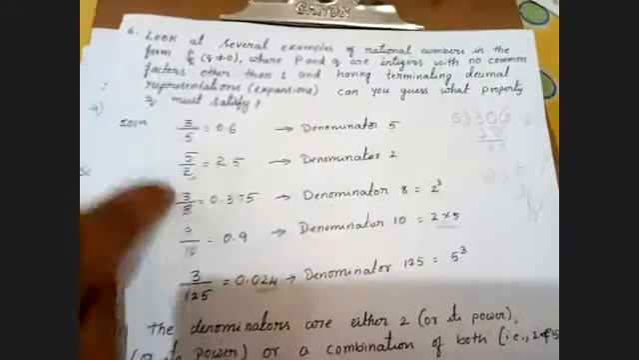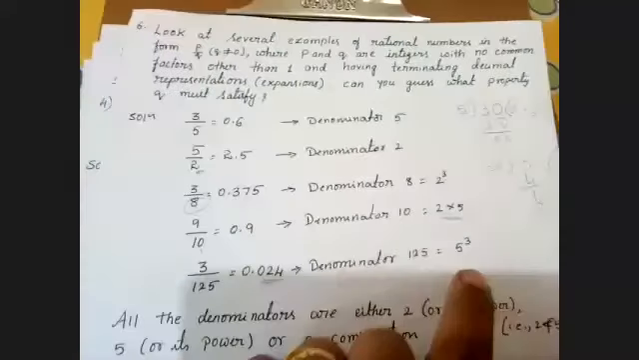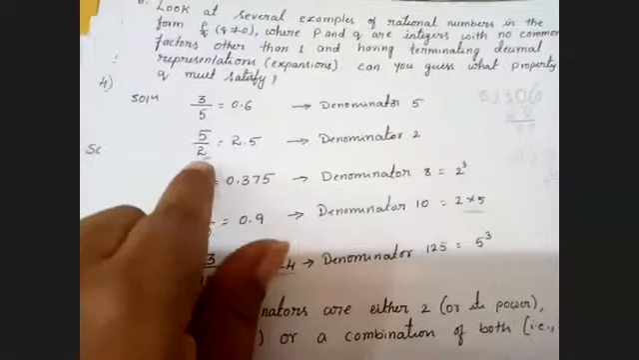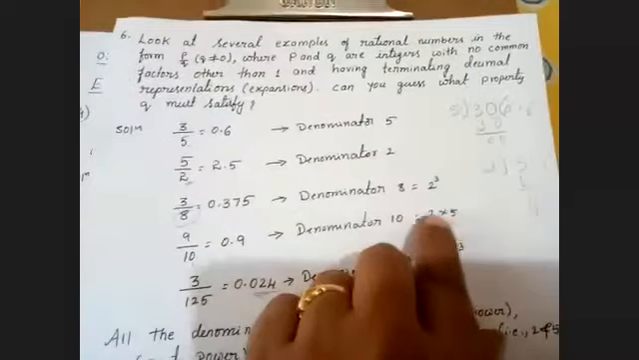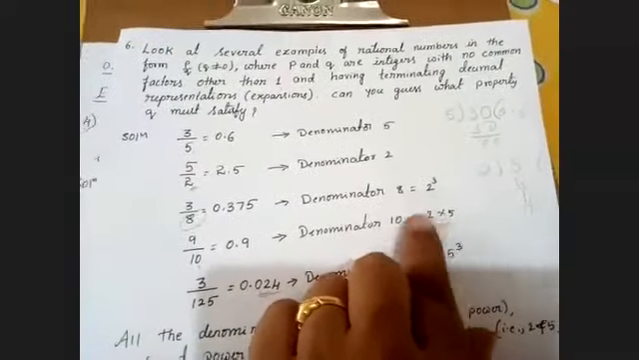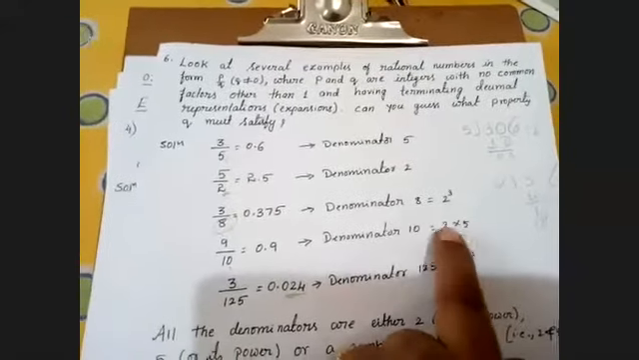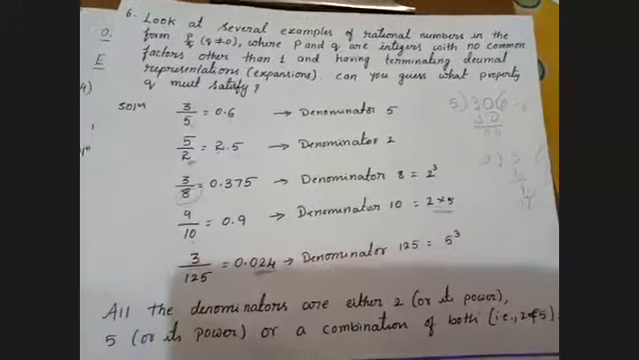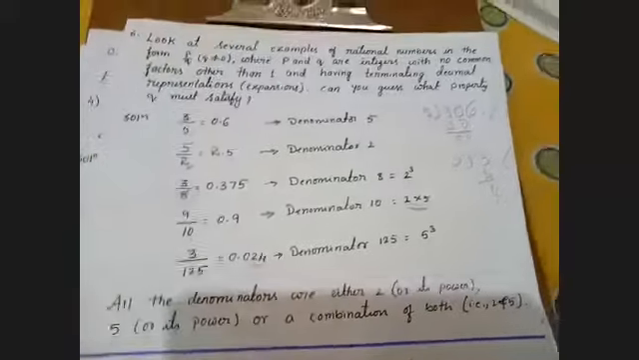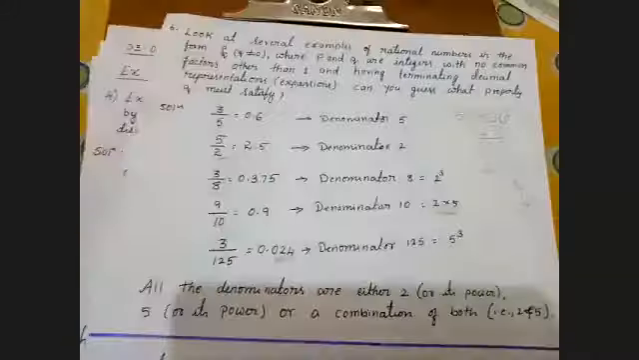From these examples, we got to know: when the denominator is 5 or power of 5, when the denominator is 2 or power of 2, or the denominator is any product of only the prime factors 2 and 5. If anything other than 2 and 5 comes, that is non-terminating. You have to get a product of only 2 and 5. In that case, we can say it is terminating. This is the property we have learned from this particular question.